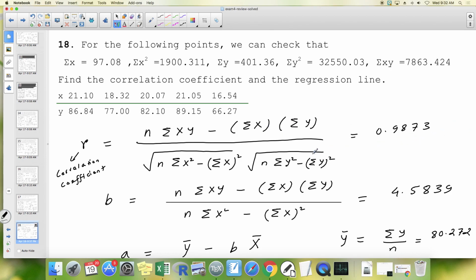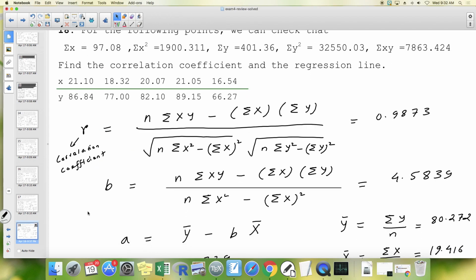And if you plug these numbers, like n is 5, I've not given that, but that's obvious. 1, 2, 3, 4, 5. And if you plug the rest of the numbers here, you shall get 0.9873. That's the correlation coefficient done.